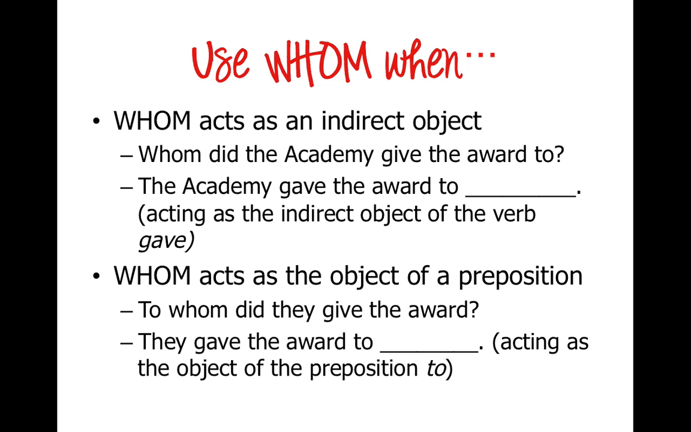You're going to want to use whom when whom acts as an indirect object. Okay, so in the sentence, "Whom did the Academy give the award to?" if you rephrase that sentence into a statement, it would say, "The Academy gave the award to blank." So just like with Spanish or French, an indirect object is going to answer the question to who or what for the verb, and so acting as the indirect object of the verb gave is to blank, so you would use whom in that instance. Similarly, you'd use whom when you're using the object of a preposition. So, "To whom did they give the award?" "They gave the award to blank." In that situation, that blank would be the object of the preposition to, so you would use whom rather than who.